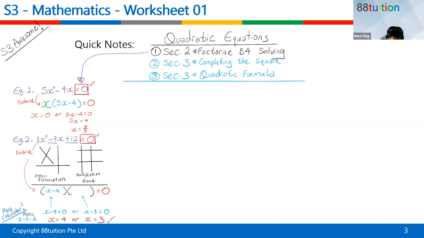And you put this on top here. Can you see now? So you're actually doing the reverse. So am I using the cross factorization? No. Am I using the multiplication frame? No. I'm using the calculator to find the answer at the back, and I work backwards.